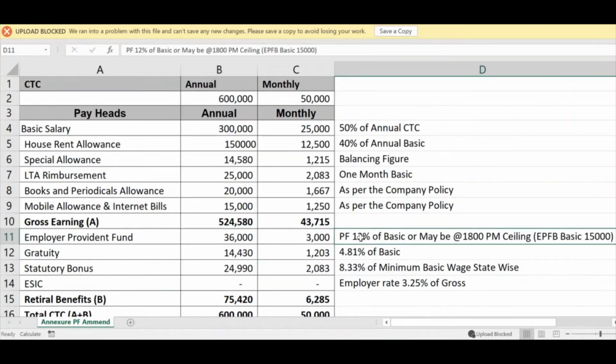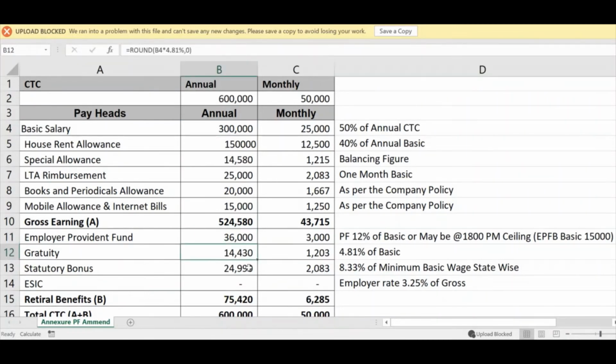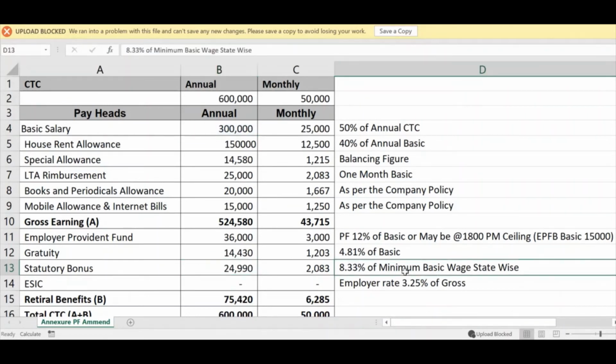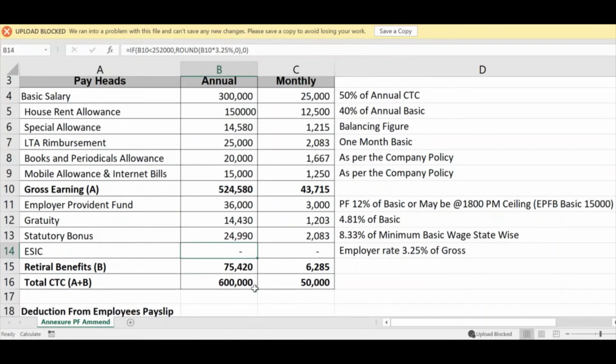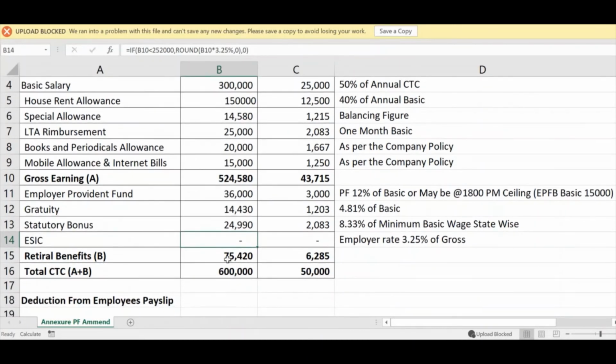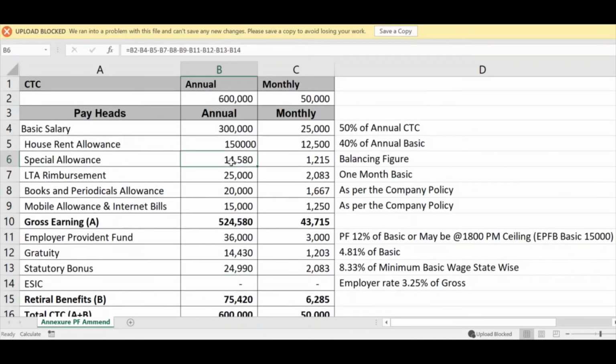Now we will talk about the retirals part. Employer Provident Fund is considered 12% of basic. It may also be INR 1800 per month. Gratuity has been considered 4.81% of basic. Statutory bonus is 8.33% of basic. Here basic may vary from state to state as per the minimum wages of that state. Employer ESIC is 3.25%. If gross is less than or equal to INR 21,000 per month, then it is applicable.